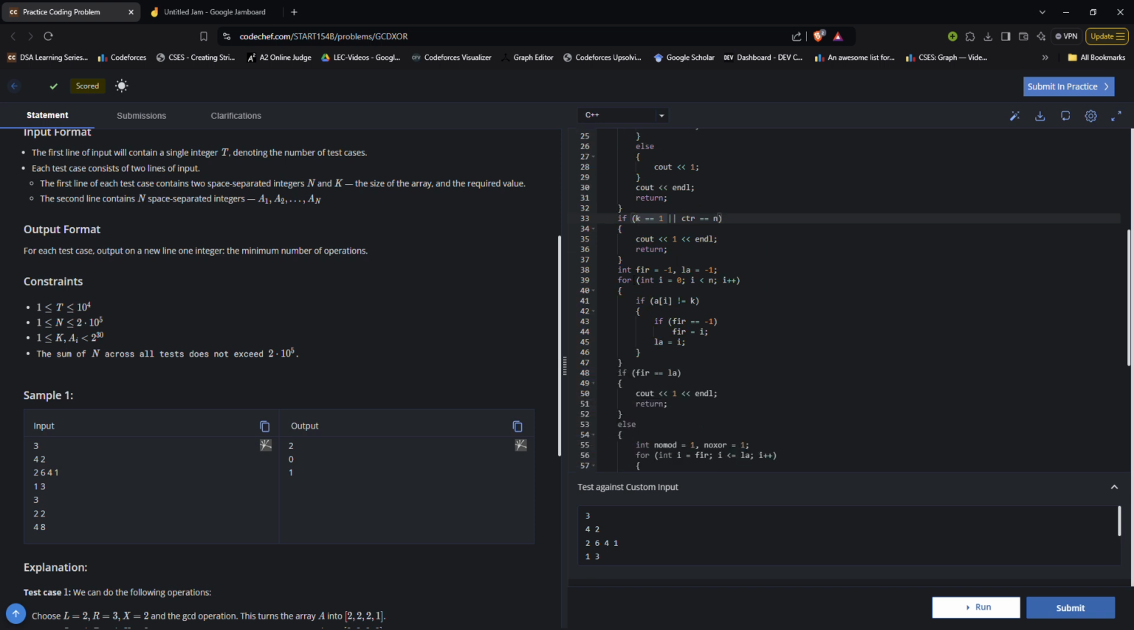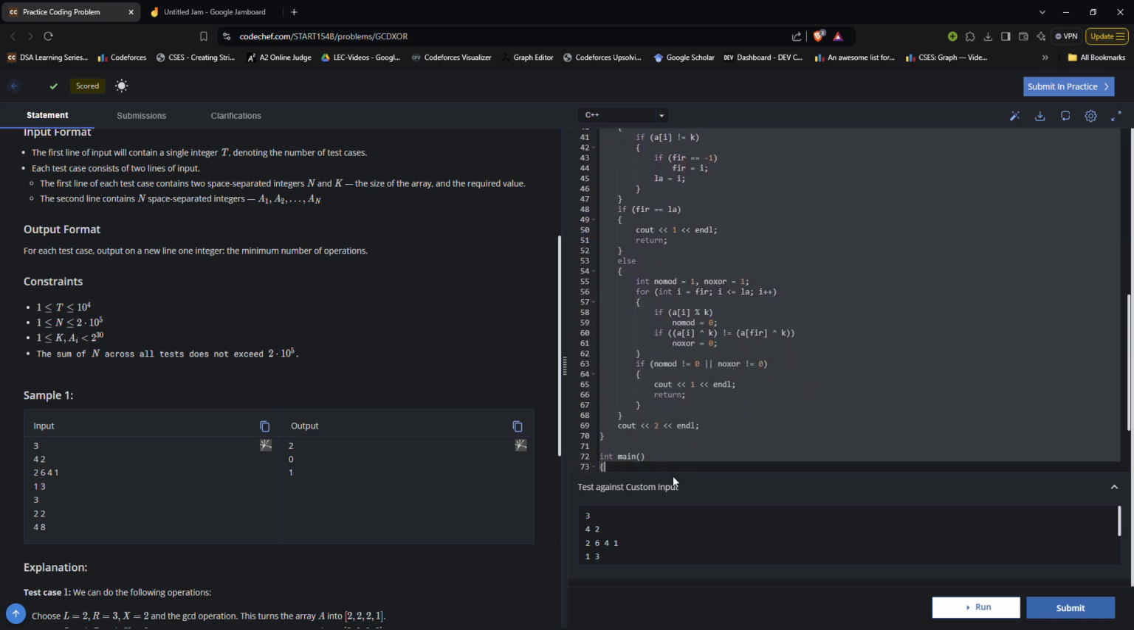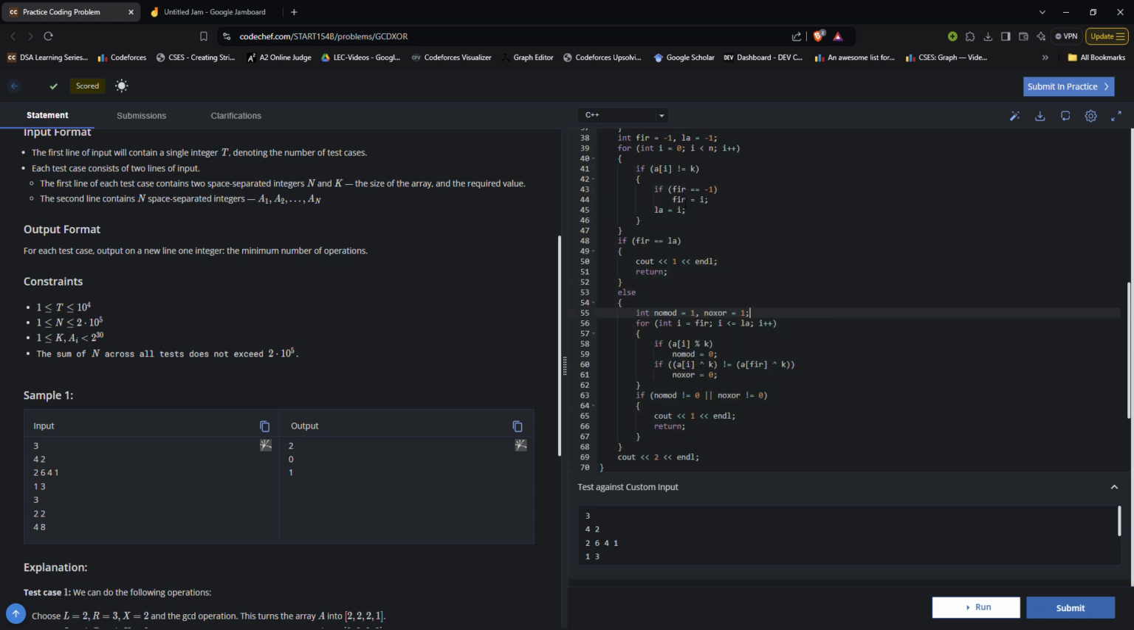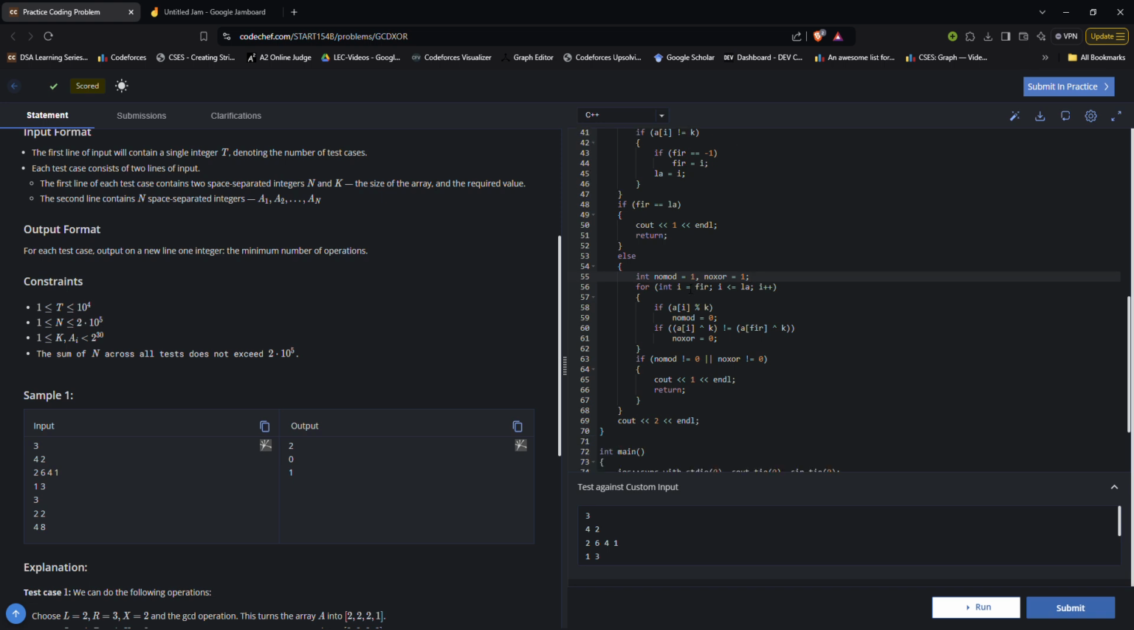Another thing I maintain is this code for checking the segments. I'm basically taking the indexes of the first and the last values that are not equal to k. I'm iterating from first to last and checking whether the value initially at the first matches the last or not. If they are matching, I will simply return 1. Otherwise, in all the other cases, my answer will be 2.